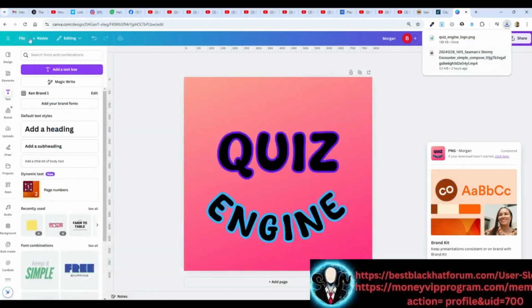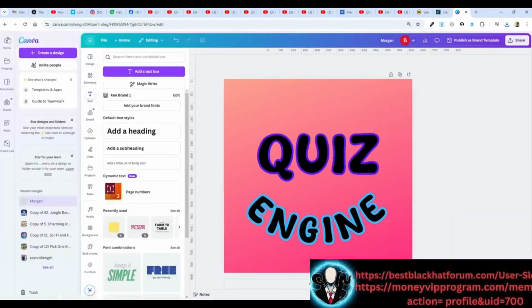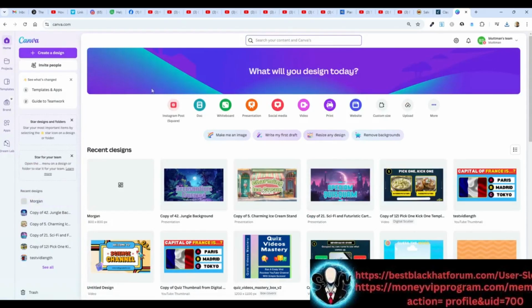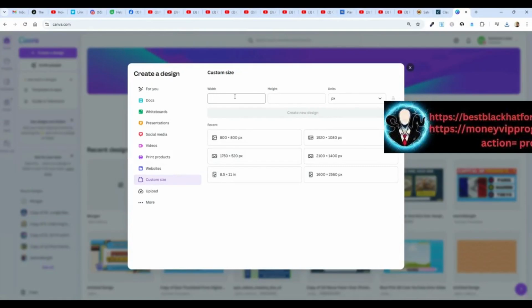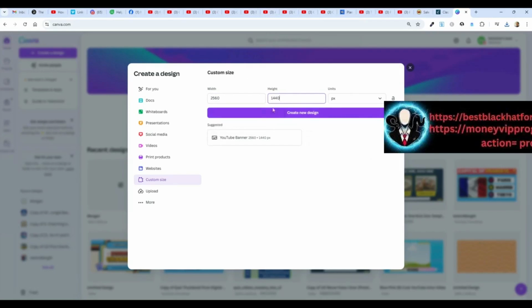So I'm going to go back to Canva proper, go to Home, and start a new design. Now this one has to be 2560 by 1440, so that's a custom size. I'm going to go back to custom size and put those dimensions in. 2560 by 1440. And you even see it came up with a suggestion that it's a YouTube banner. Canva is very smart. Just from the dimensions I started to enter, it knows what I'm making, a YouTube banner.